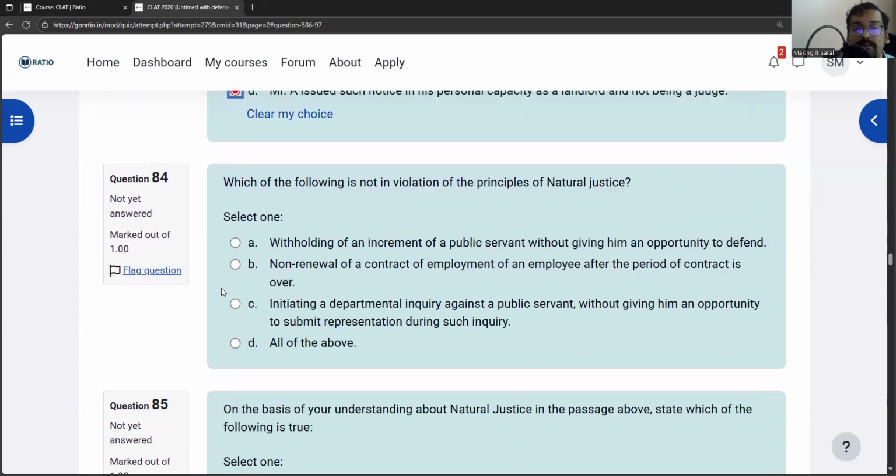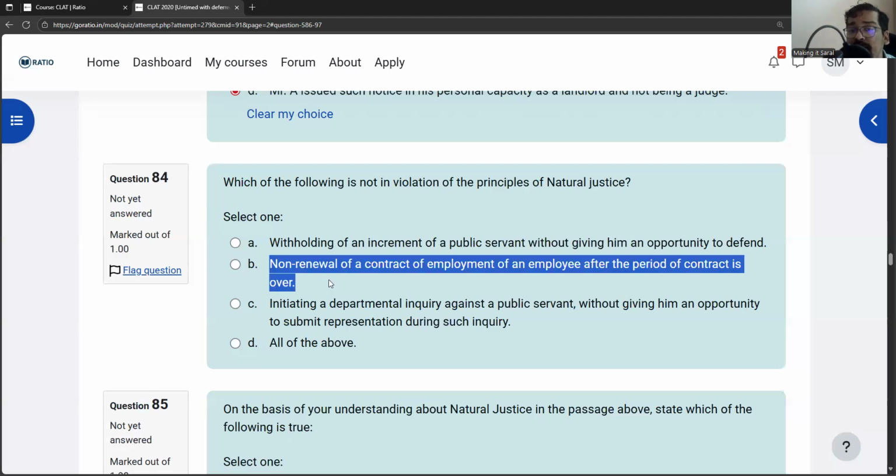Which of the following is not in violation of principles of natural justice? Withholding of an increment of a public servant without giving him an opportunity to defend. This is in violation of principles of natural justice because an increment for a public servant is a right. And if that right is being violated, that right must be violated only after being given an opportunity to be heard. Therefore, A is in violation of principles of natural justice.